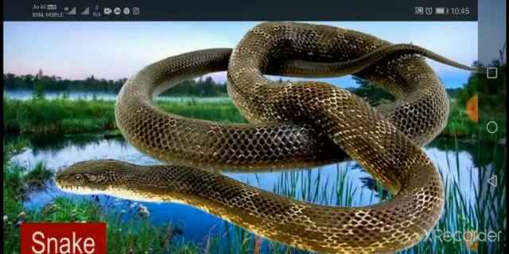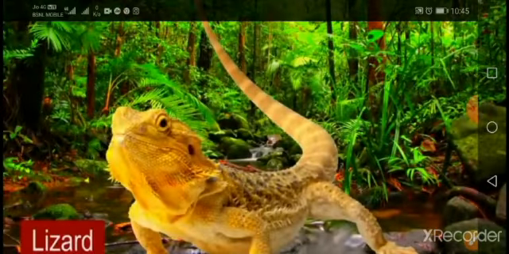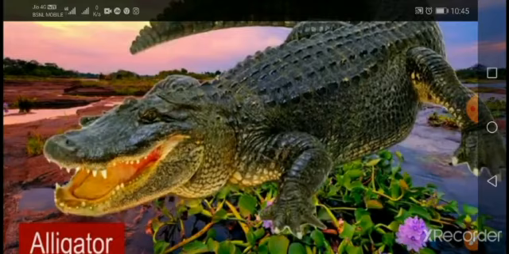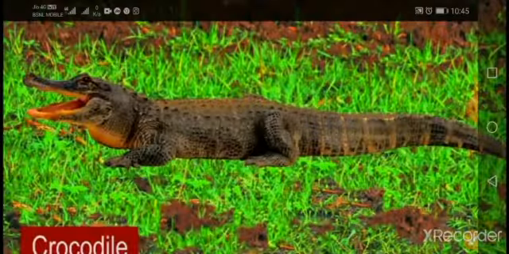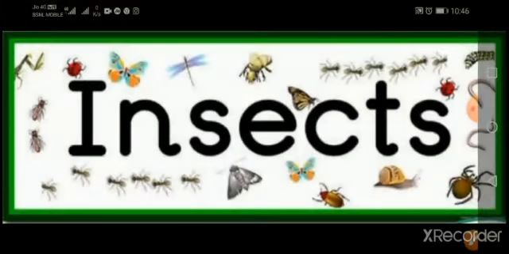Next is a snake. What is this, children? This is a snake. Now next one, this is a lizard. At home you all can see the lizard, is it not, children? Everybody will be scared of that. This is a kind of reptile. Now this is an alligator, which lives in water and on land. This is a crocodile, it is swimming in the water.